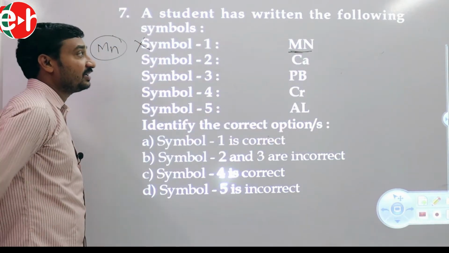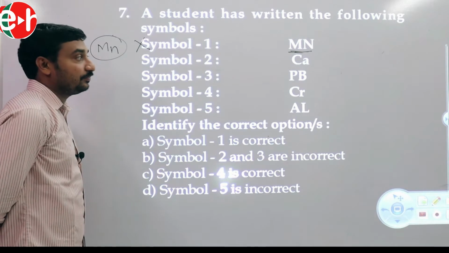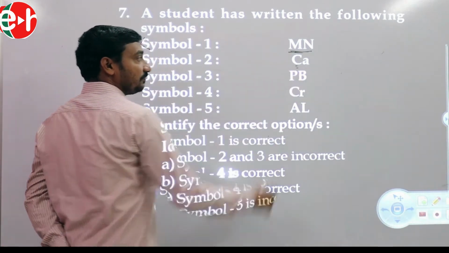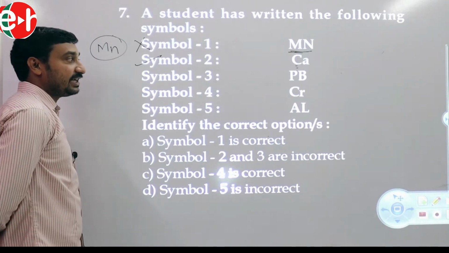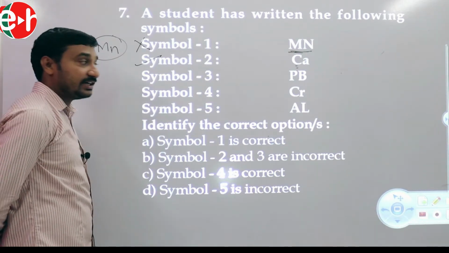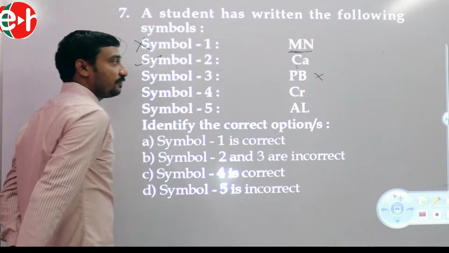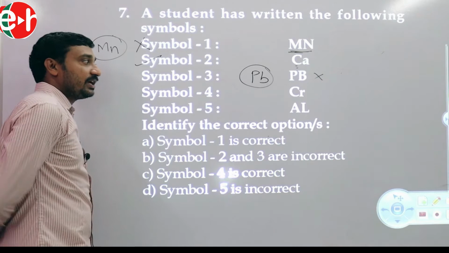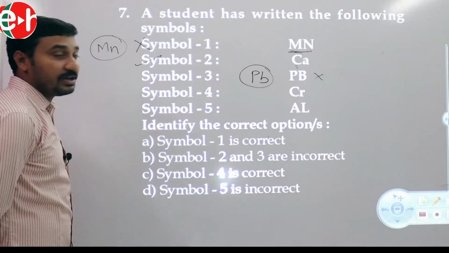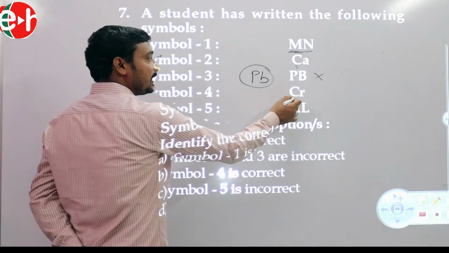Symbol 2, calcium, Ca. First letter capital, second letter small. So symbol 2 is correct. Symbol 3, PB, lead. This is wrong. First letter capital, second letter should be small. Symbol 4, chromium, Cr. First letter capital, second letter small.